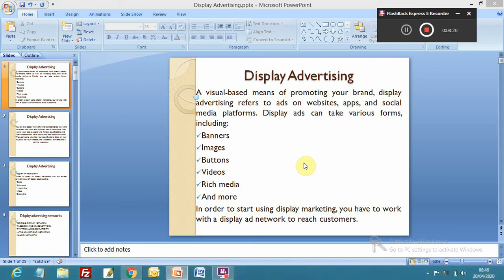Similar to the Google Display Network, there are other display networks also. The partnership with Google for displaying advertisements on mobile apps or websites is an agreement, and the terms and conditions are signed through Google AdSense.